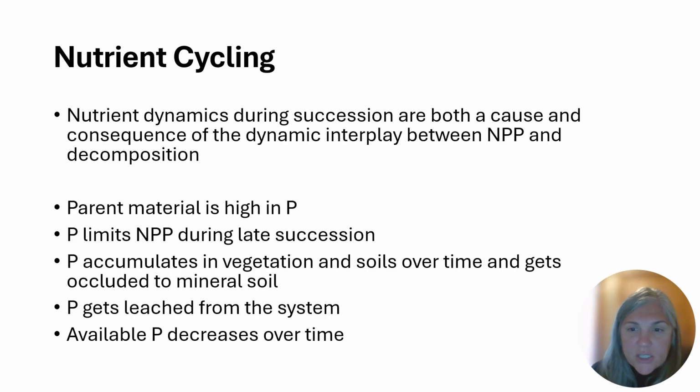Phosphorus can get leached from the system. It's an anion, so it doesn't adhere to soil particles as much, which are negatively charged. And then over time, we actually see a decrease in available phosphorus.